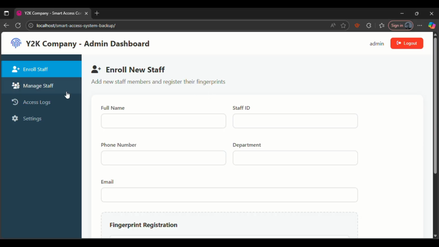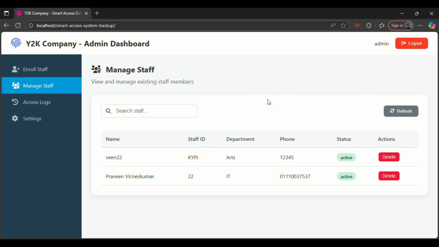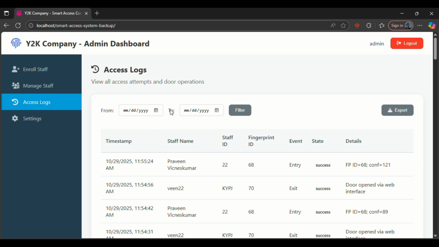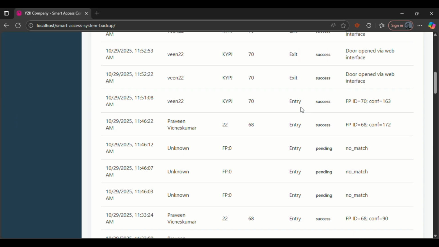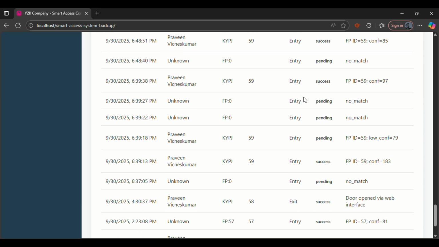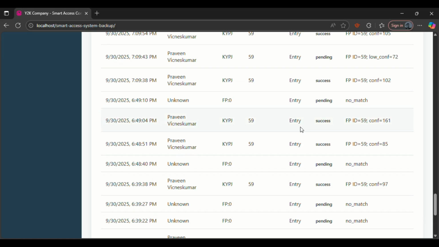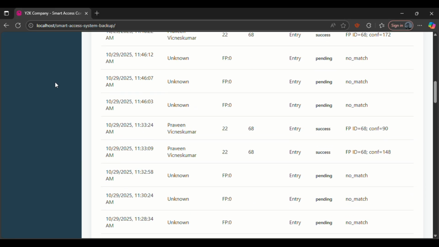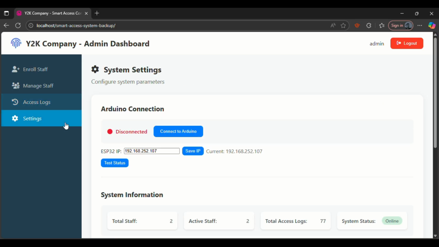So this is the dashboard where you can control everything: enroll new staff, and then manage the staffs you already added. You can delete the staffs, and then the access logs show who made an entry or exit from the office, and the last one, the settings, is for the administrator to make sure it's connected to the valid system.